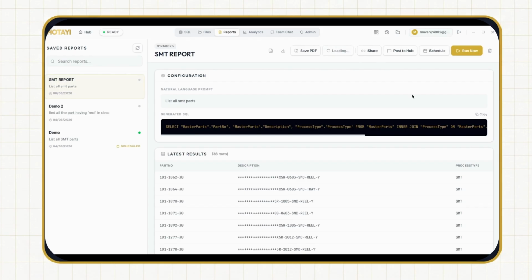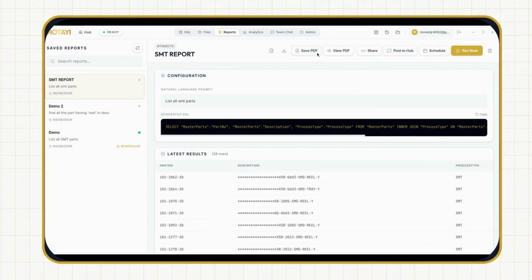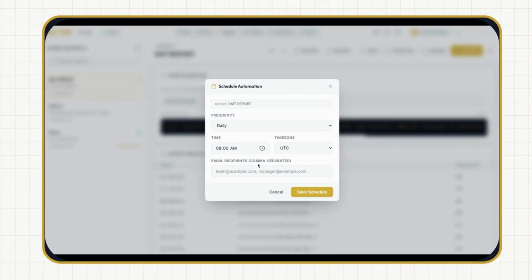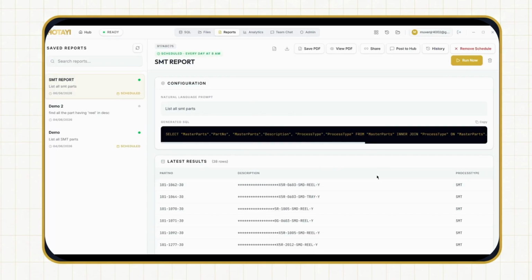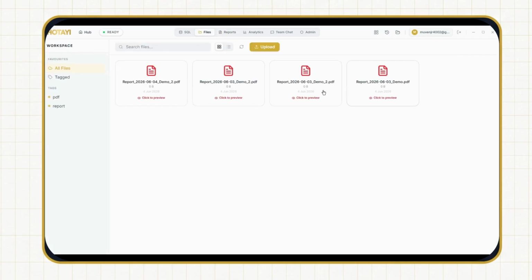Once they view the PDF, they can see the result and save the PDF, and they can also schedule it daily or at other intervals. For example, now I just want to schedule it daily at 8 o'clock, and once it's scheduled, it will be saved. So it will be running daily at 8 o'clock, and it will be saved under the report section. Under the files, it will be saved under its name.